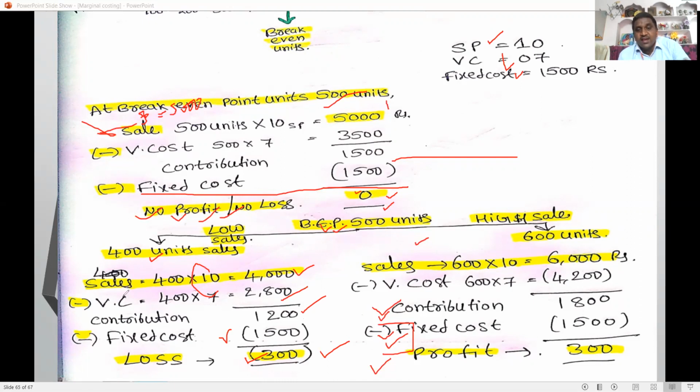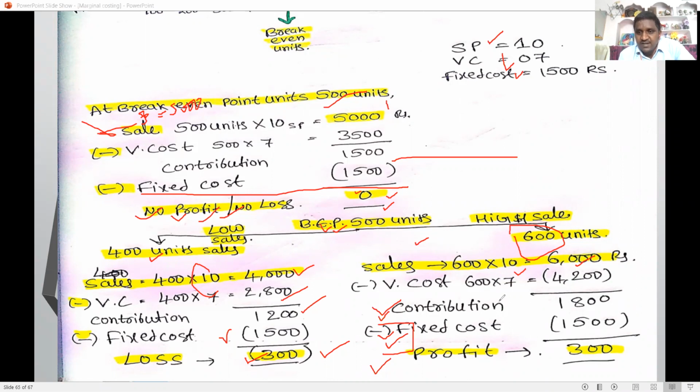It is clear. If you sell above the break-even of 500 units, for example 600 units, then 600 multiplied by the selling price of 10 gives 6,000 rupees of total sales.